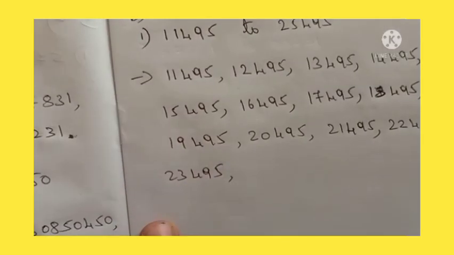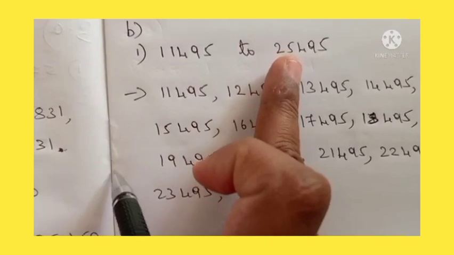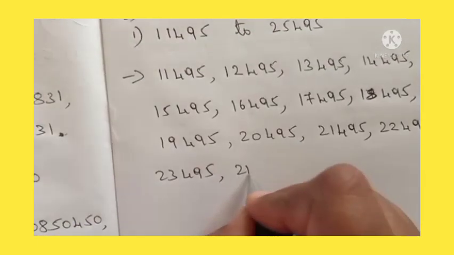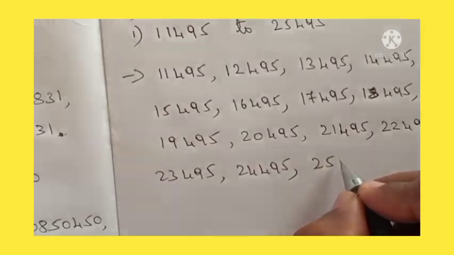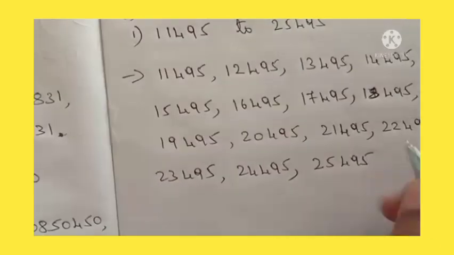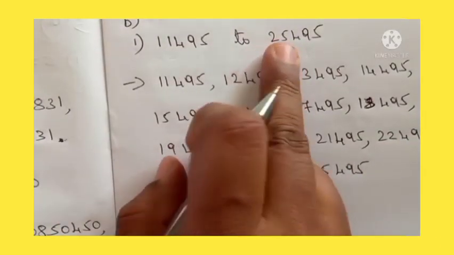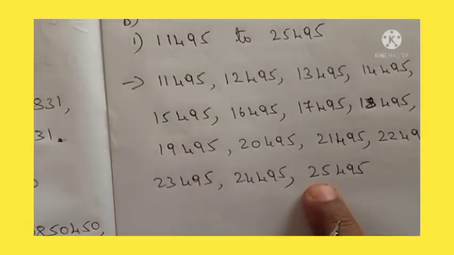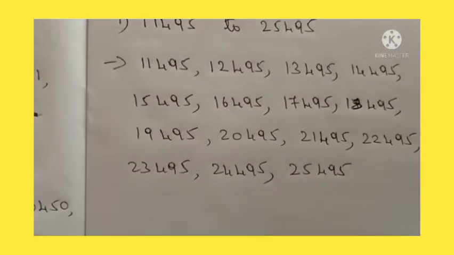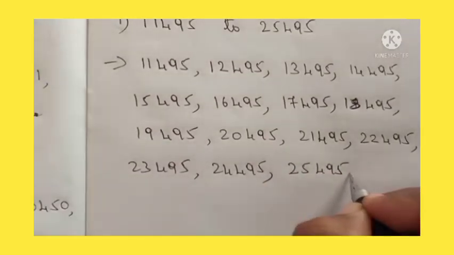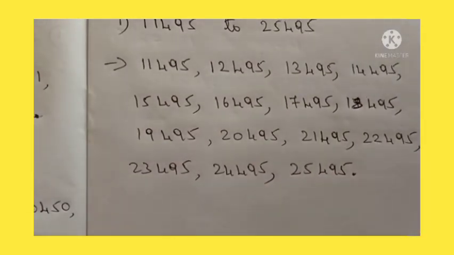So what is the end number you should see here? What have they given? Okay, 24,495. Then the last number is 25,495. See in the question, 25,495. So here also I have written 25,495. This will be the last number. Okay, dear students? Okay. So next one we will write.